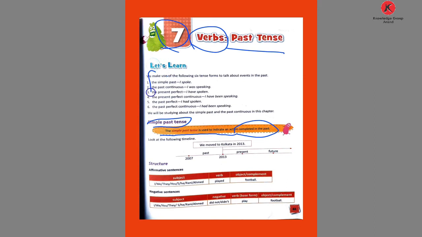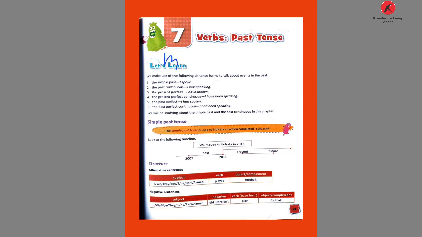Okay, here the past tenses are given: simple past, past continuous, present perfect continuous, past perfect and past perfect continuous. And the sentence with "I spoke". Spoke is given in the past form. If this is the present form, what is the past form of it? We have 5 forms.